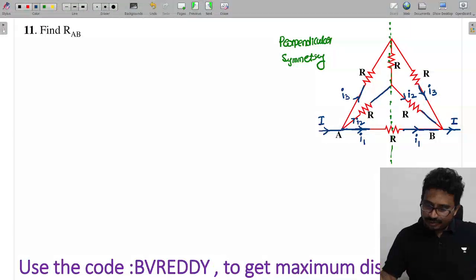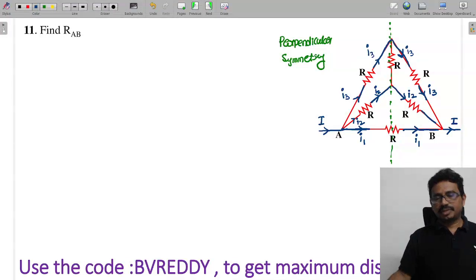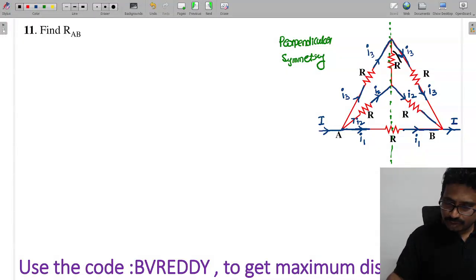Now you can see this current is I2 coming like this, and this current is I2 simply going like this. And this current is what? I3, and this current is also I3. So this is I3, this is also I3 only. So what you can observe is there is no flow of current through this branch.